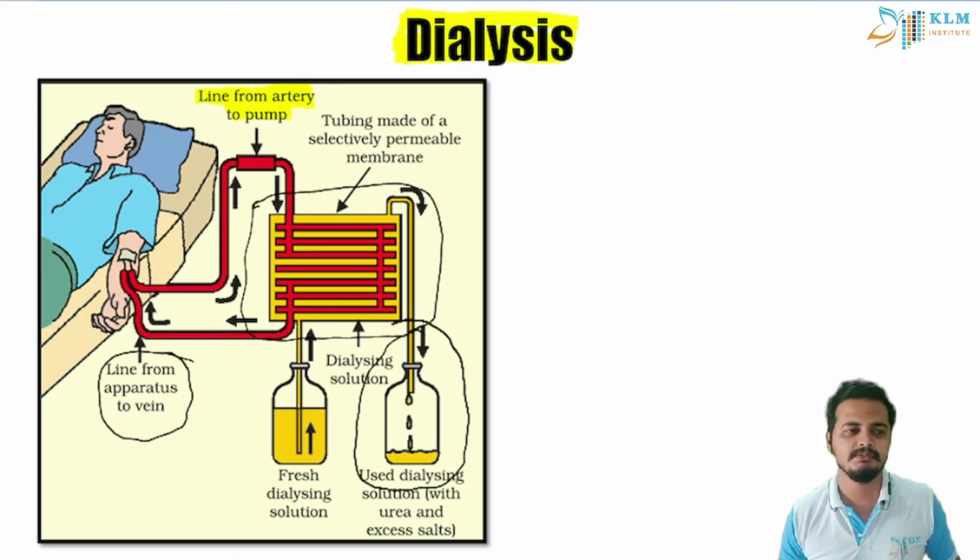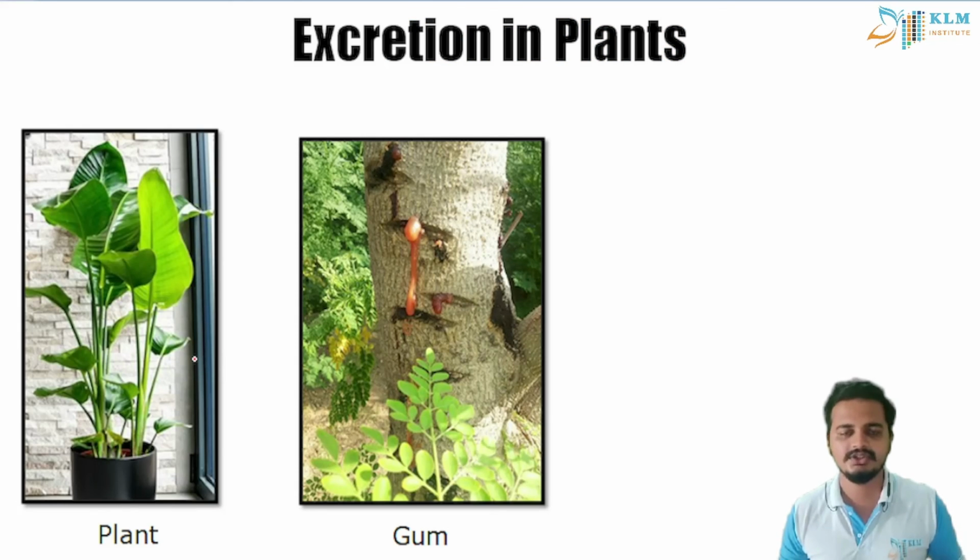So this is something known as dialysis, students. You might have heard of some people getting dialysis every week. This is due to the failure of their kidneys. So that was all about excretion in humans. Now let us move on to excretion in plants.